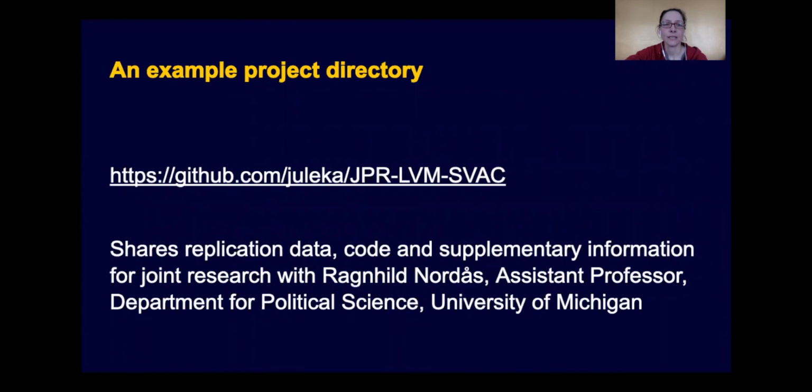If you're interested, you can check out an example project directory on my GitHub site. It's github.com/julek. The project directory is called jpr-lvm-svac. This directory shares replication data, code, and supplementary information for a joint research project with Ragnhild Nordås, who's an assistant professor in the Department for Political Science at the University of Michigan. I will also make sure that the link to his project is put in the description below for the video.